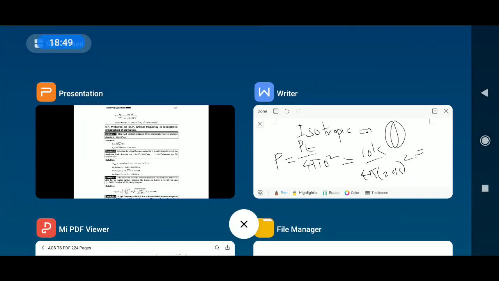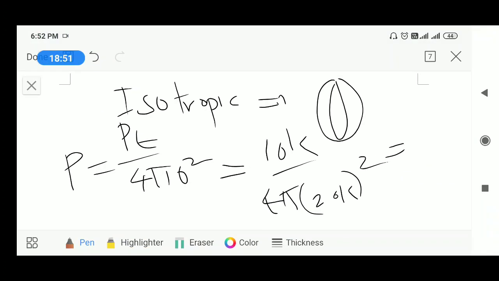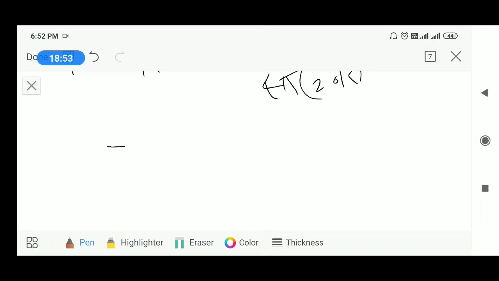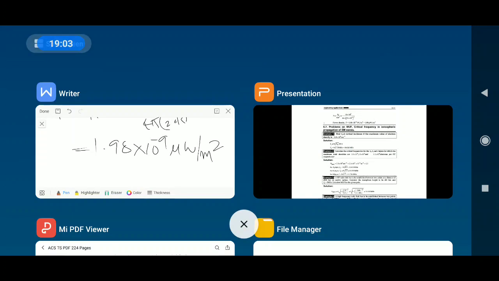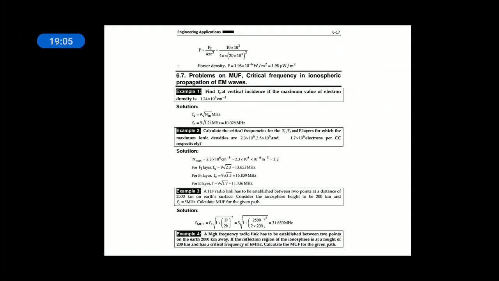The power density will be 1.98 into 10 to the power of minus 6 watt per meter square.